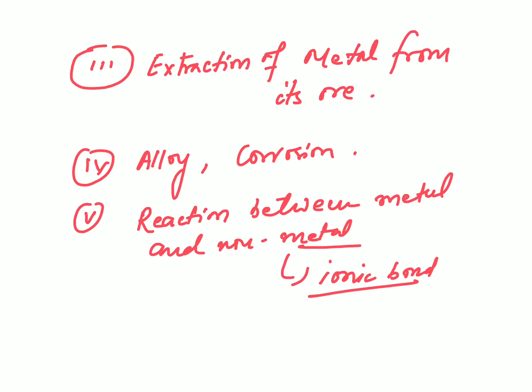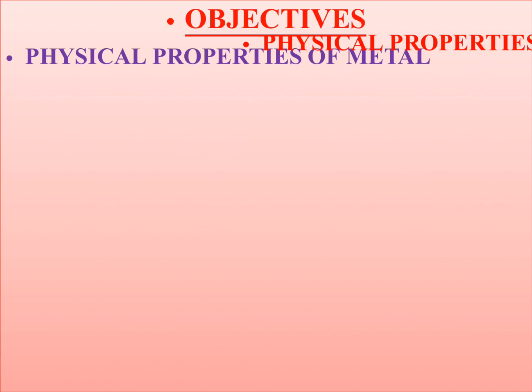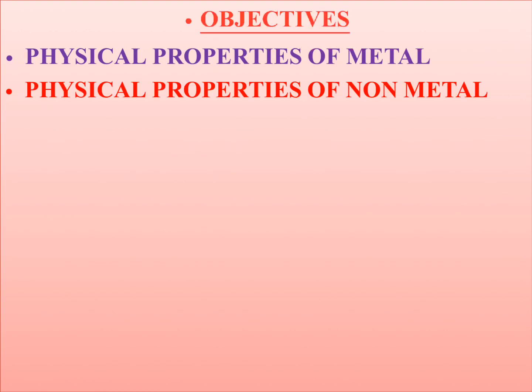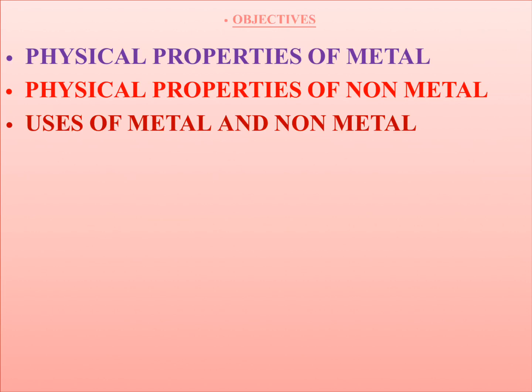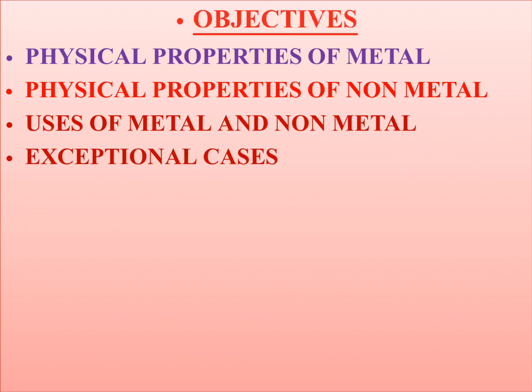So my dear students, these are the 5 main subtopics from this chapter which will be discussed. The objectives for today's session are physical properties of metals, and we will discuss physical properties of non-metals. Actually, the physical property of metals will be just the opposite of non-metals. So uses of metals and non-metals we will see, and exceptional cases will be discussed.